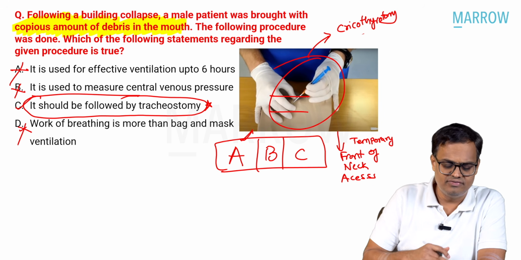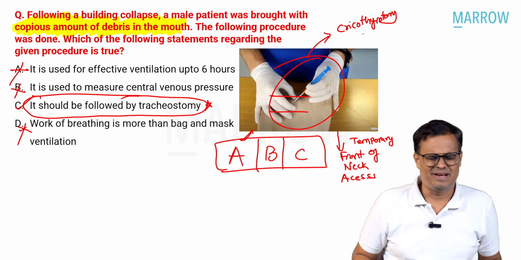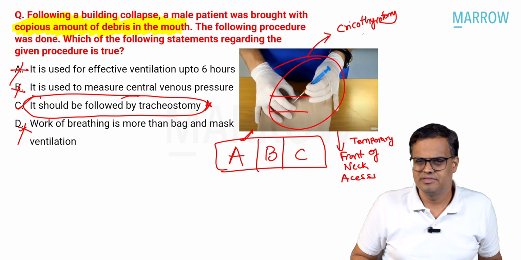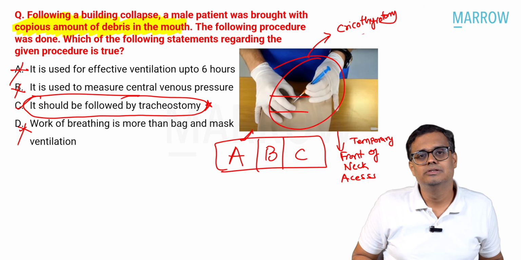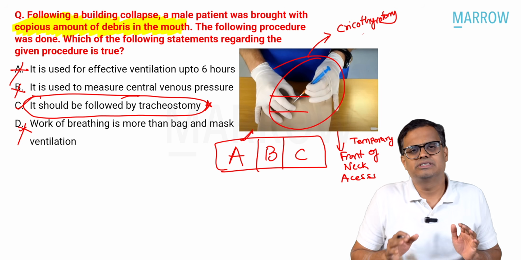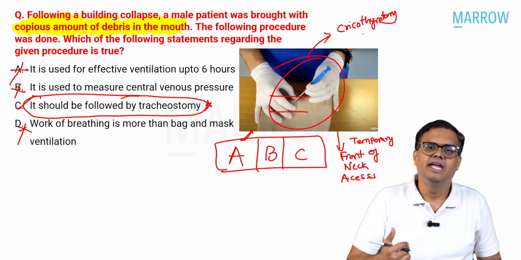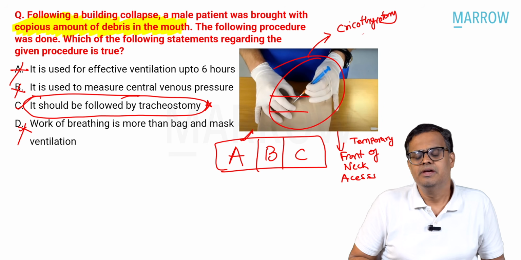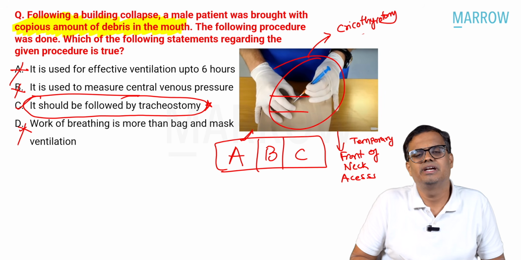Again, I am telling you, if this option was not there and someone asked me, can it be ventilated? But practically 6 hours, we never do it. Even for scalpel cricothyrotomy also, that cricothyrotomy itself is a temporary measure. It should be immediately followed by tracheostomy. Why tracheostomy? Because with tracheostomy, you can definitely secure the airway.